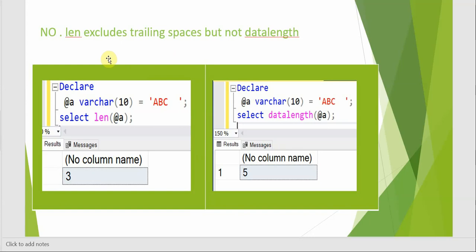So no, it will not be, because length excludes the trailing spaces but not the data length. Here we have two trailing spaces, so data length returns 5 while length returns us only 3.